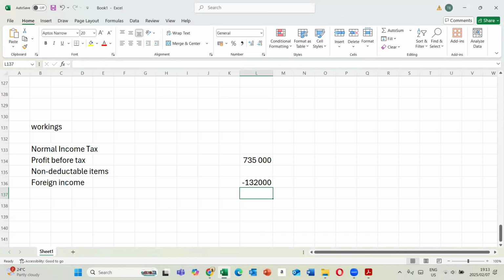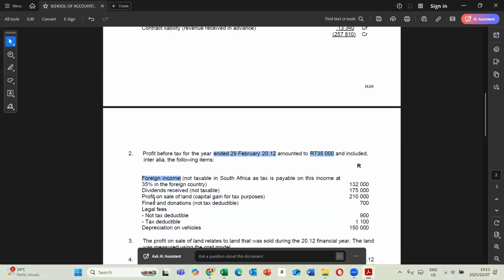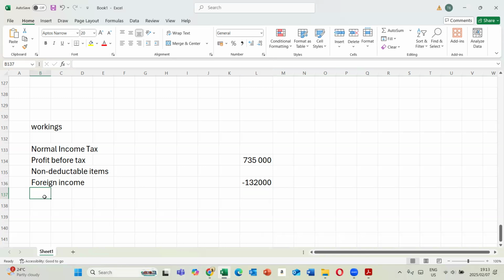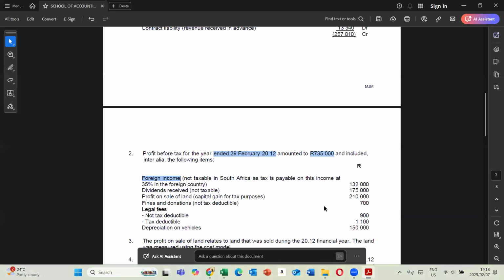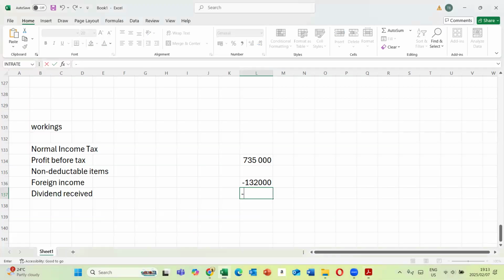So basically that's what we have. Foreign income, we reverse it. Then we have dividends received, we're going to reverse it as well. Because the dividend received was initially added when calculating profit, to reverse it, we deduct it. So we're sitting with 175,000 there.